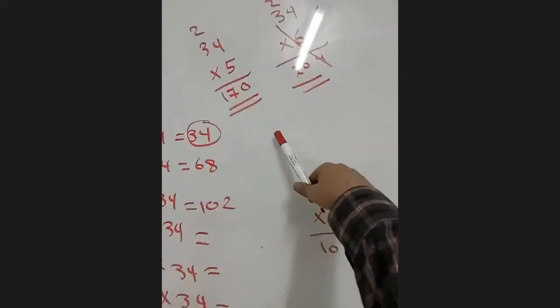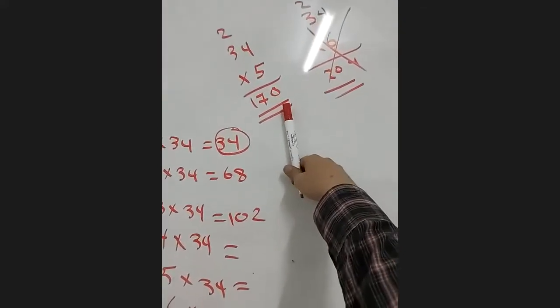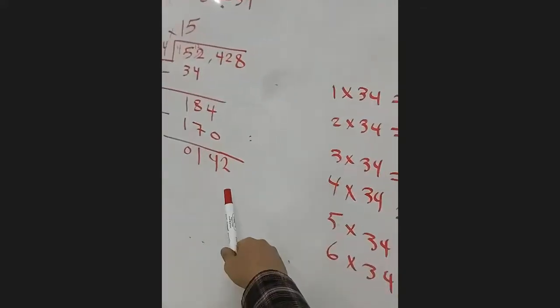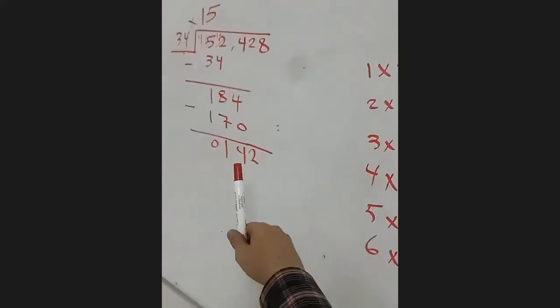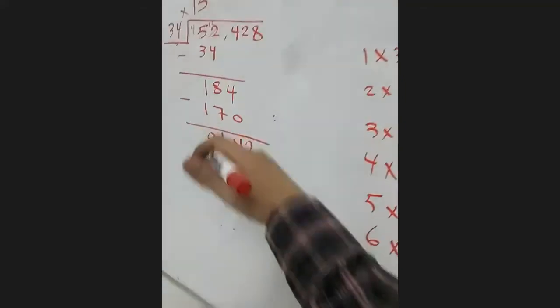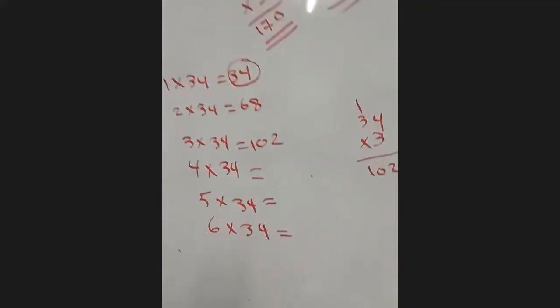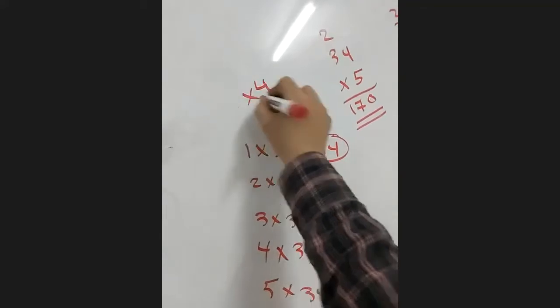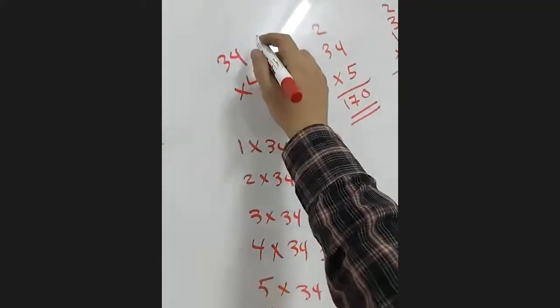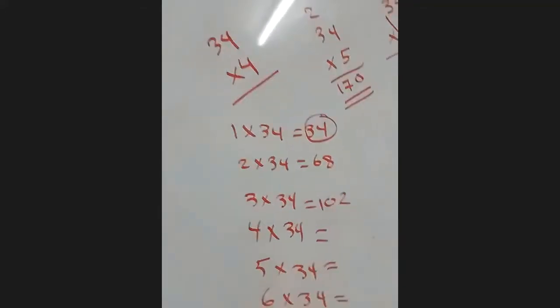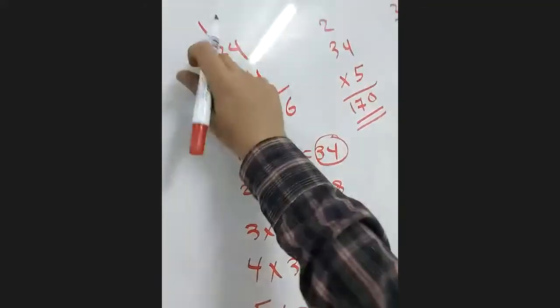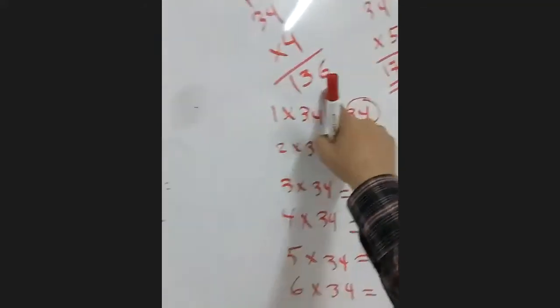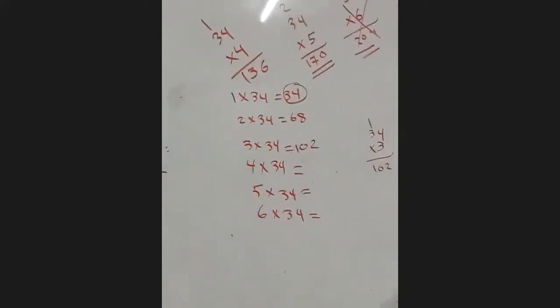But let's go to our numbers here. Here 170. Can I use 5? No. 170 is bigger than 142. The 3 gives 102, which is less. So let's check the 4 to see if it's closer to 142 or not. So let's guess the 4. 4 by 34. 4 by 4 is 16. 4 by 3 is 12, with 1, 13. So 136. We have 142.